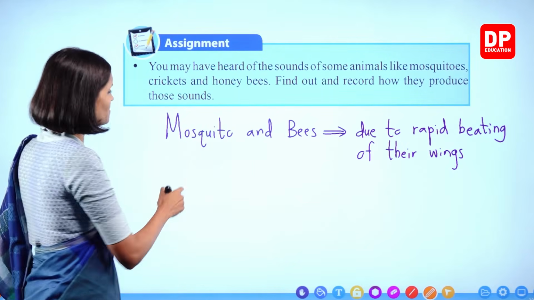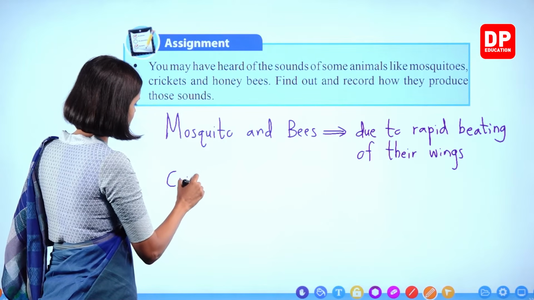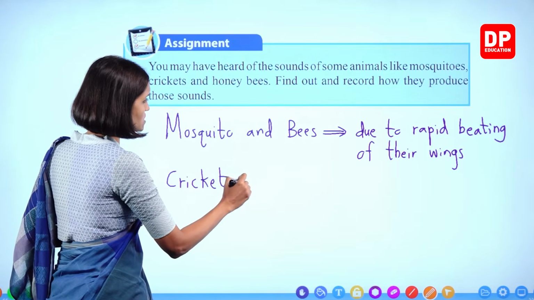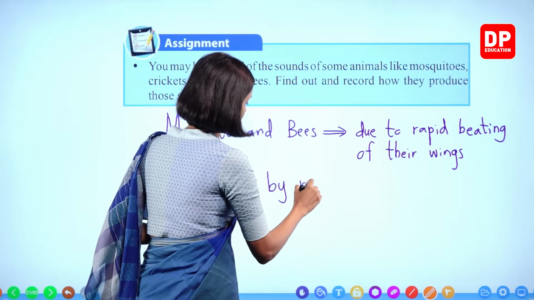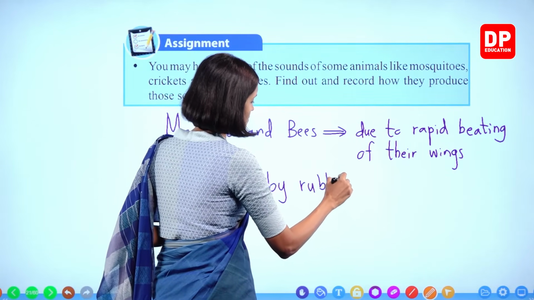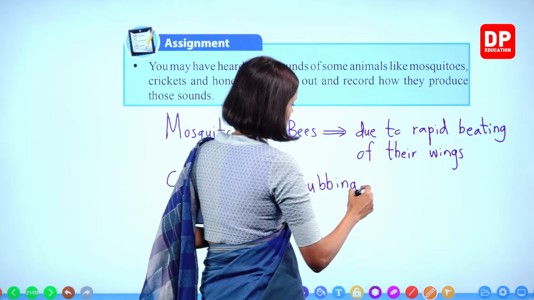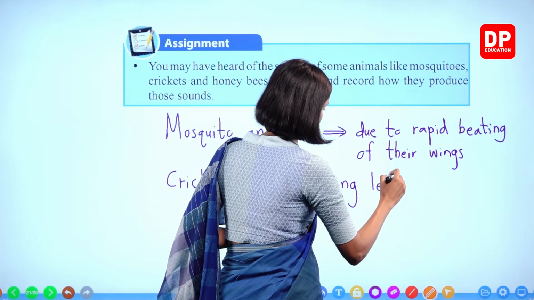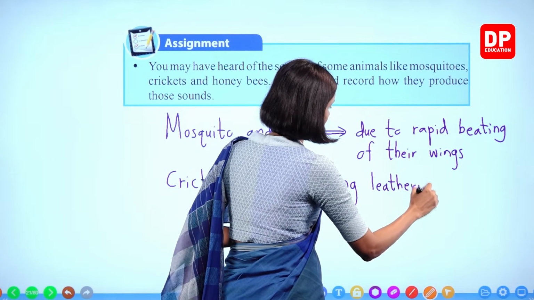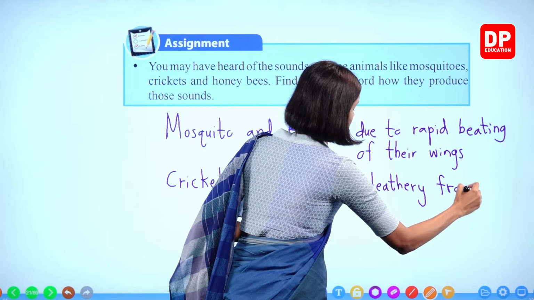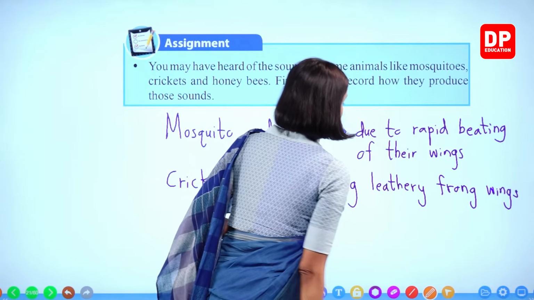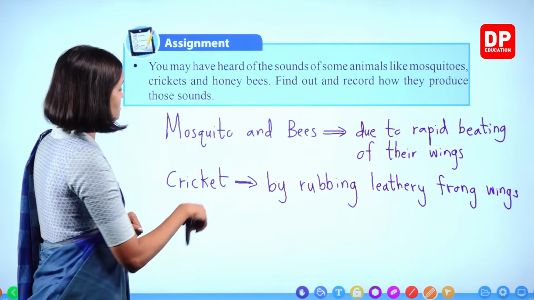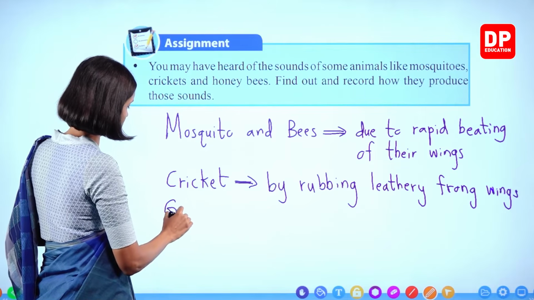We will write cricket. It produces sound by rubbing leathery front wings. Right, children? And again, grasshopper.